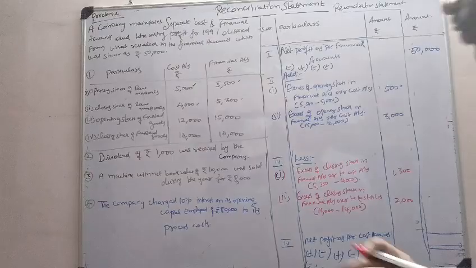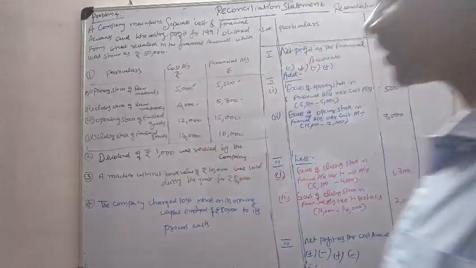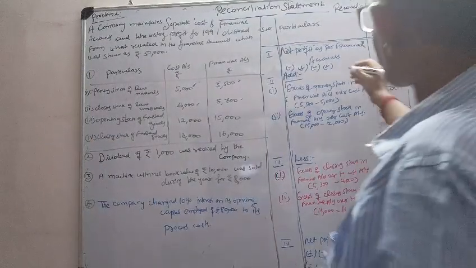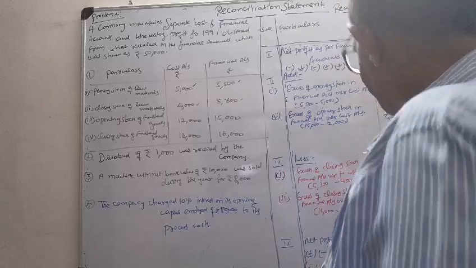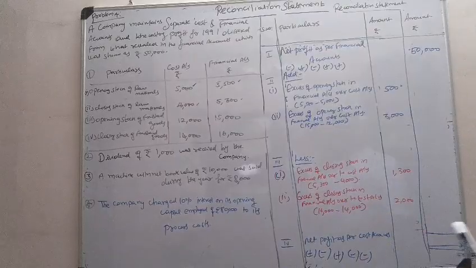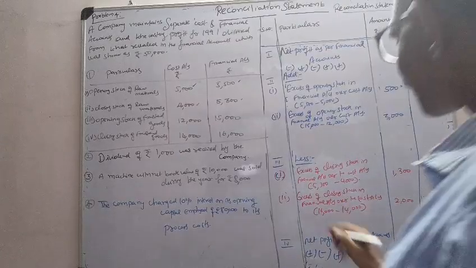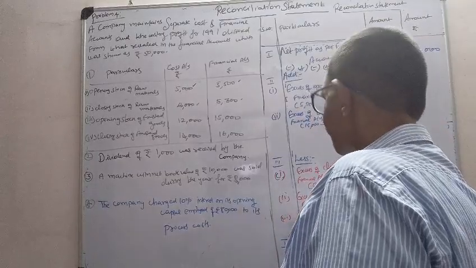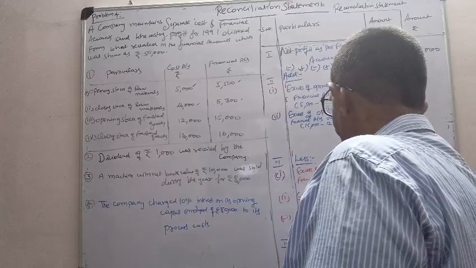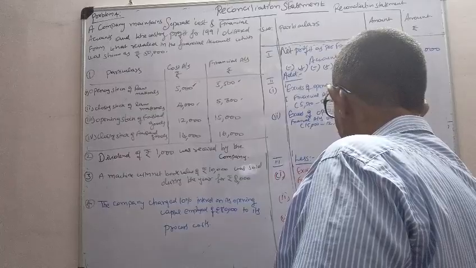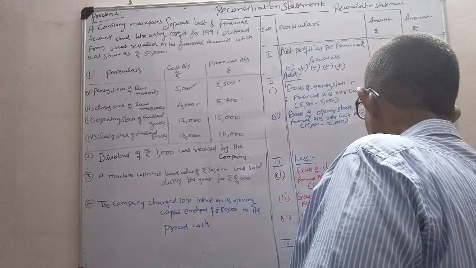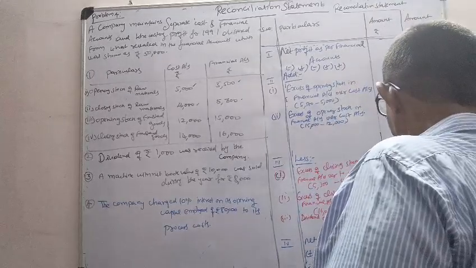Fine. Dividend of rupees 1,000 was received by the company. Dividend received is a sort of income. So, profit level increases in financial accounting. Cost accounting, it is in decreased form only. Whatever the output profit says, that only we have to do. Okay? Dividend credited in financial accounts 1,000.